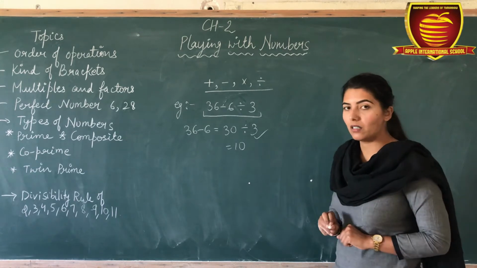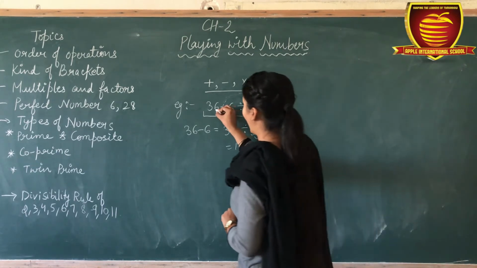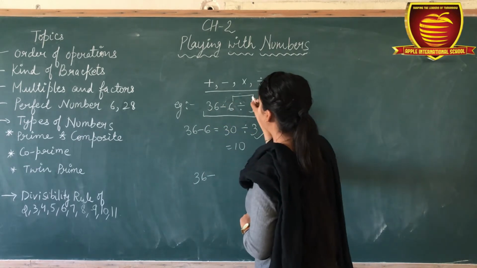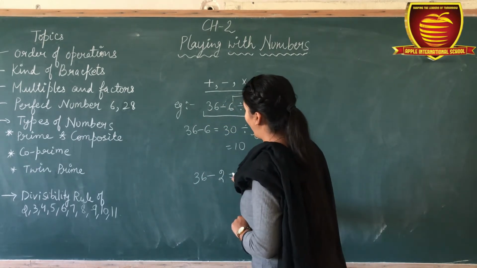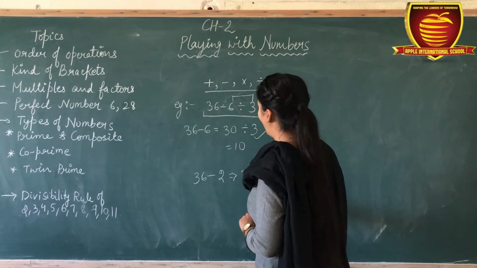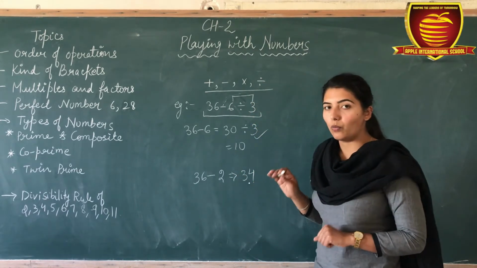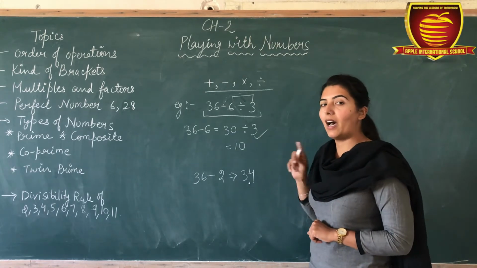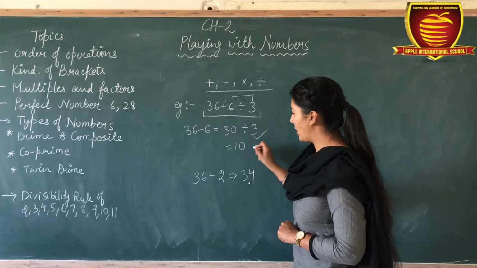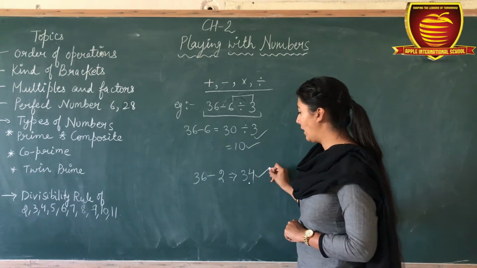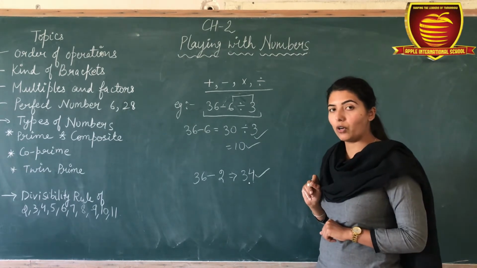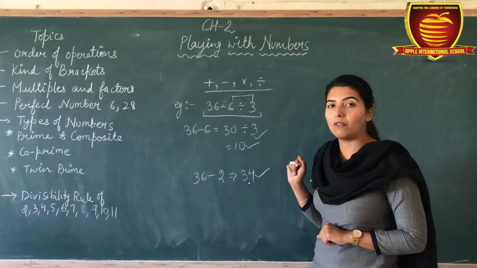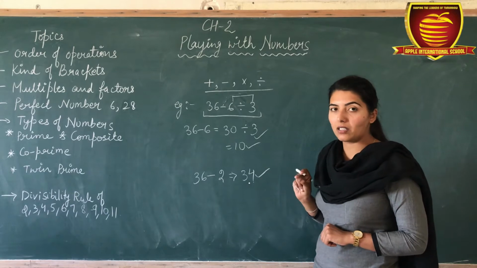Or in the second order, 36 minus, we divide first, and the answer becomes 34. So we solve this expression in two ways, but the answers are different: here 10, here 34. How do you know which operation you have to choose for the correct answer?